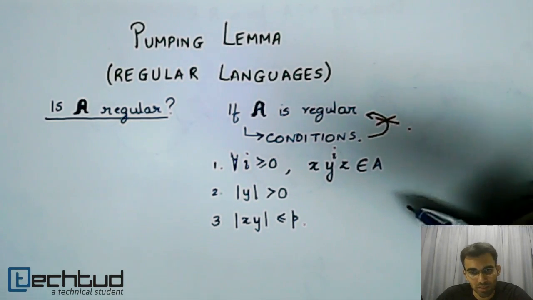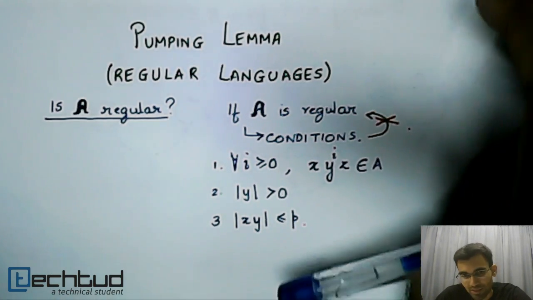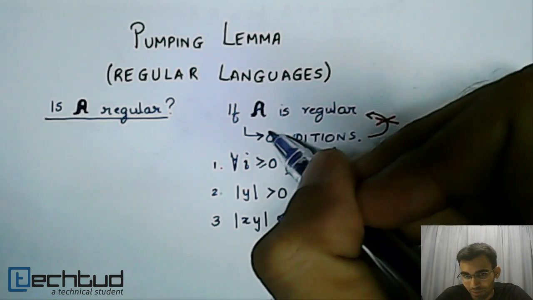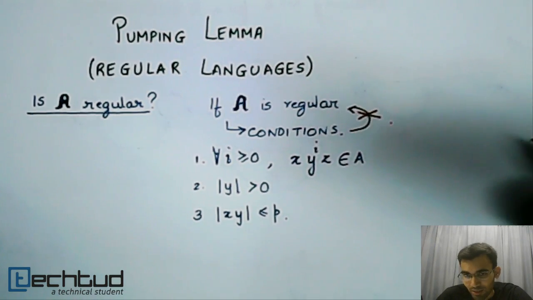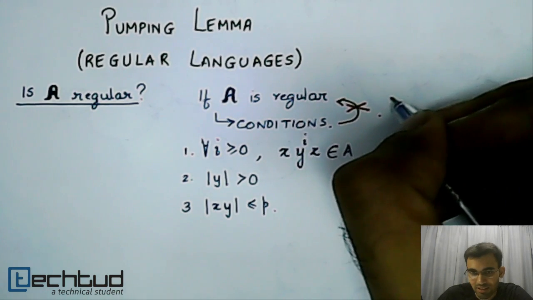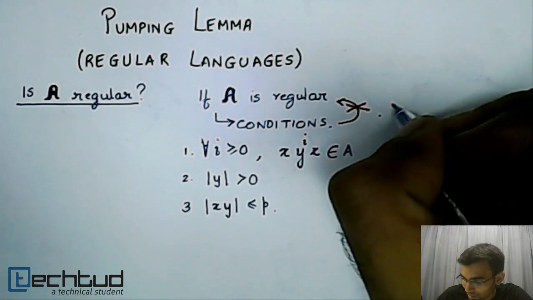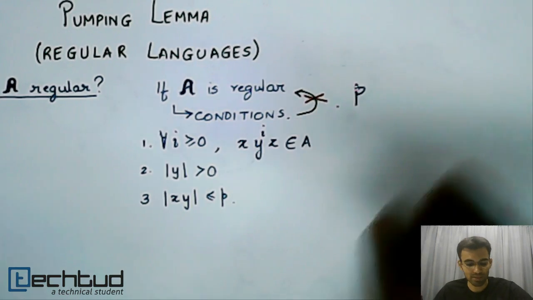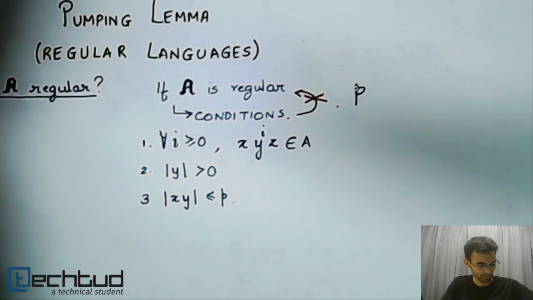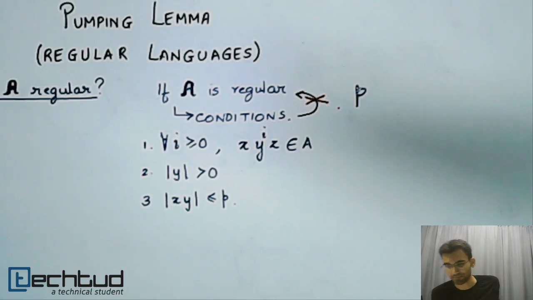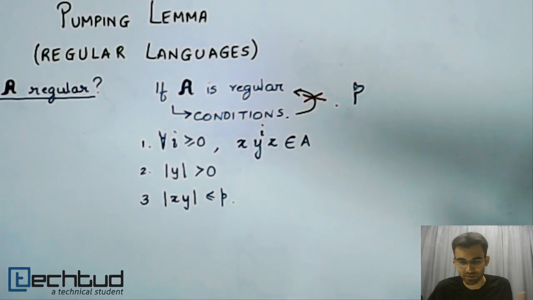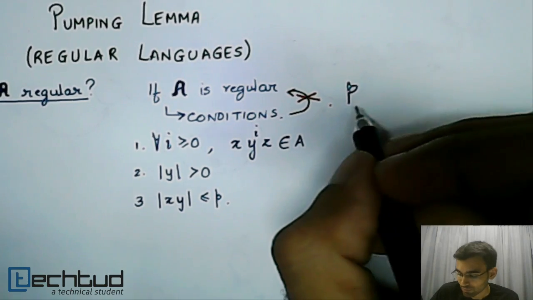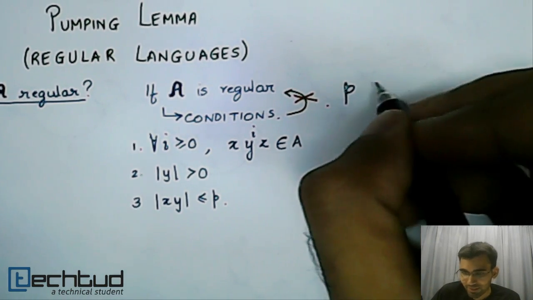Let's move on to the statement of the pumping lemma. What does the pumping lemma say? The pumping lemma says that if the language A is regular, then there exists some pumping length P. Okay, there exists some mysterious pumping length P such that, and we don't know what the pumping length P is. Okay, we don't know what this number is. It's some length. This pumping length exists such that